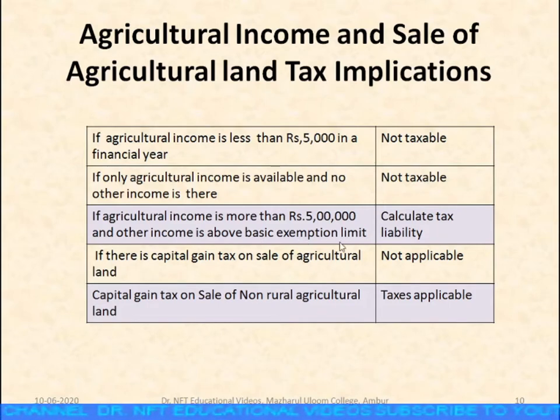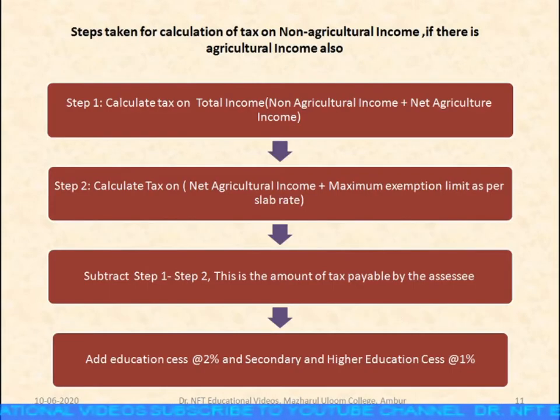So in that case, you have to calculate the tax liability. If there is a capital gain tax on sale of agricultural land, it's not applicable. The capital gain tax on sale of non-agricultural land is there, then the taxes are applicable. So these are the steps taken for calculation of tax on non-agricultural income if there is agricultural income also.